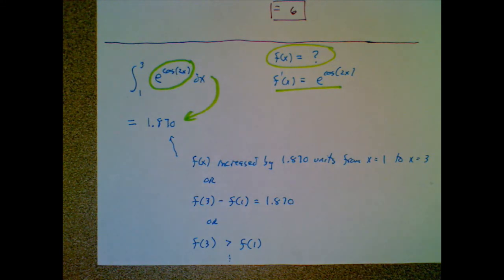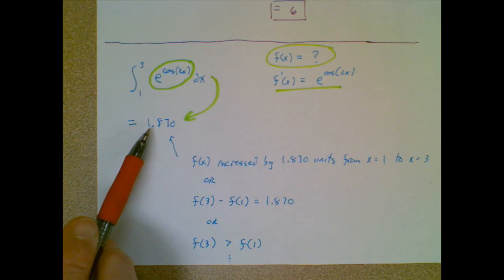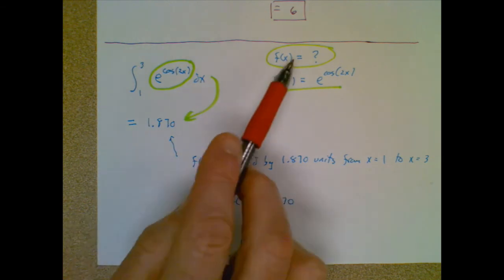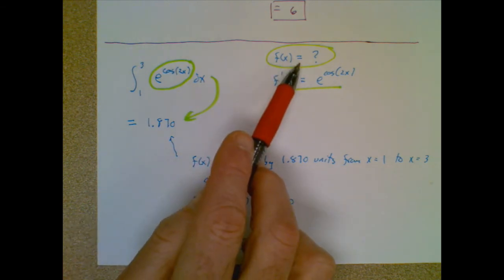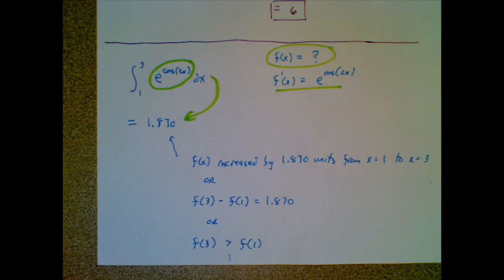And it's important to know that we could have a negative result of our integral. If this ended up being negative 4, that would just mean my mystery function f of x decreased by 4 units as it went along that interval along the x-axis.